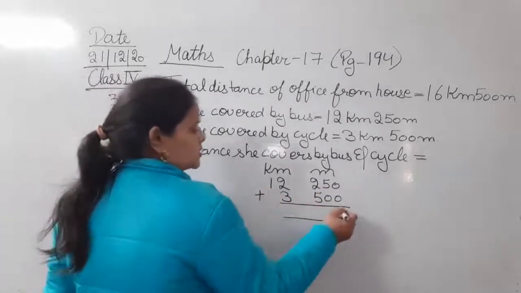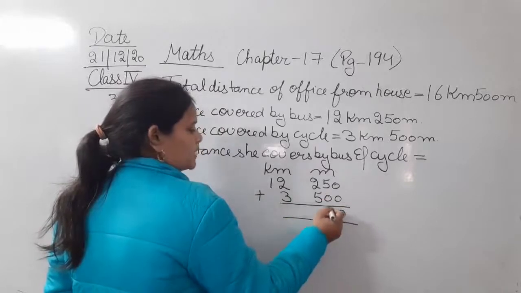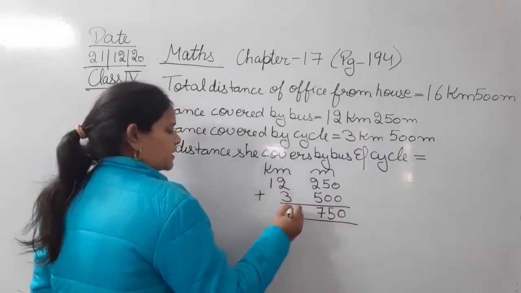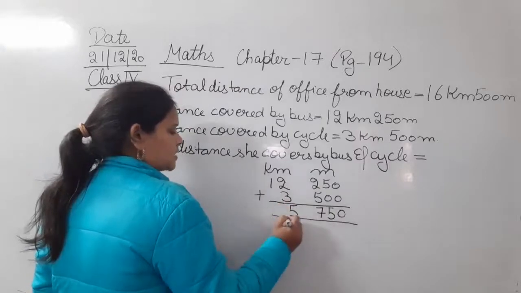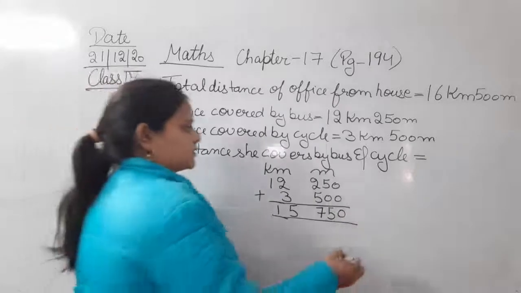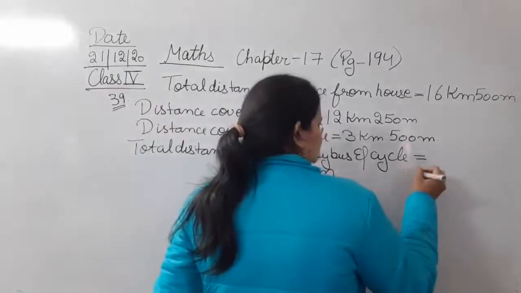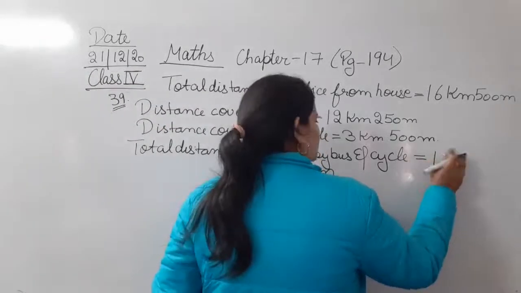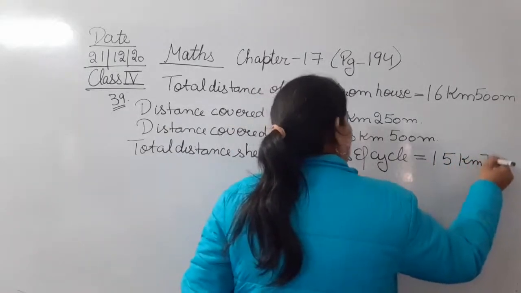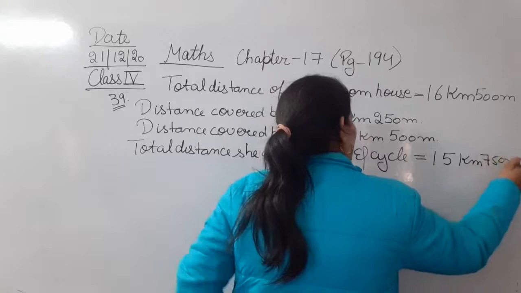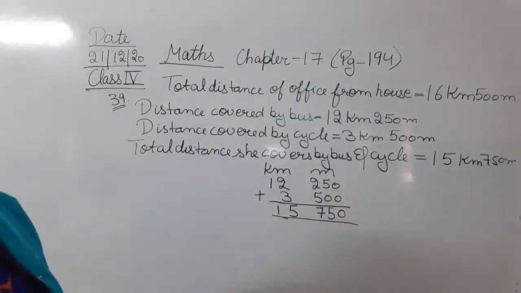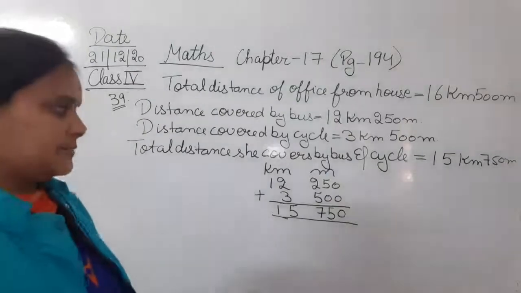So 0, 5, 2 plus 5, 7, 2 plus 3, 5, and that is 1. So the distance she covers by bus and cycle is 15 kilometer 750 meter.